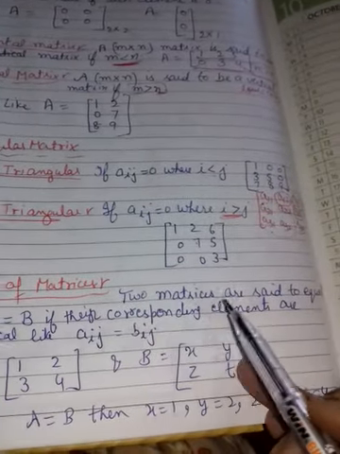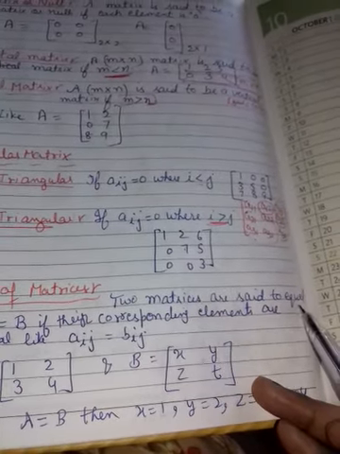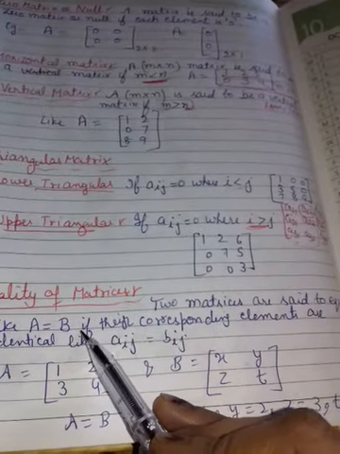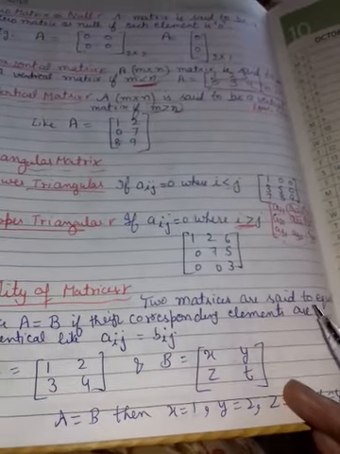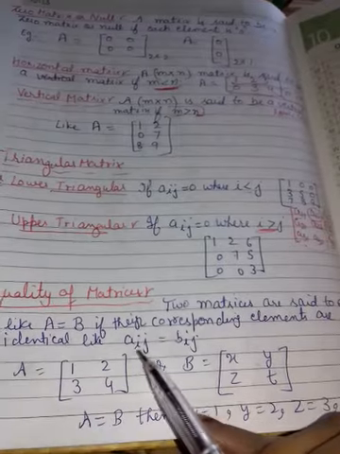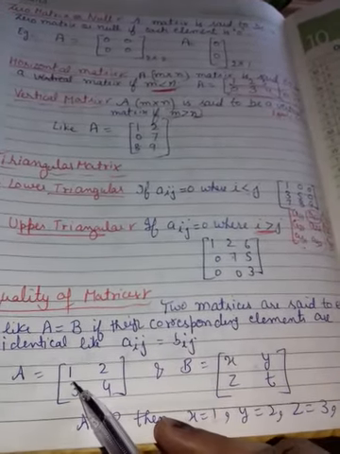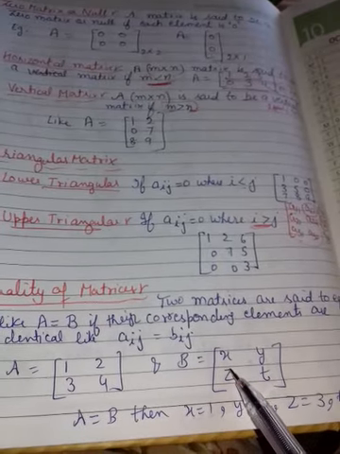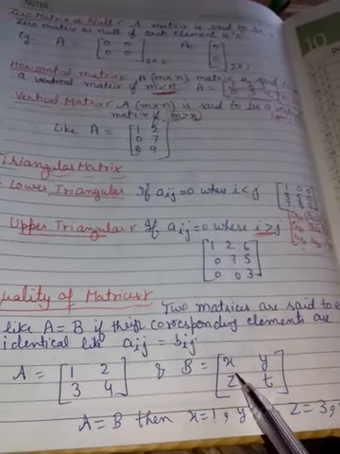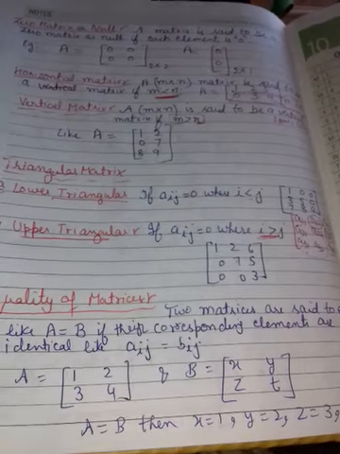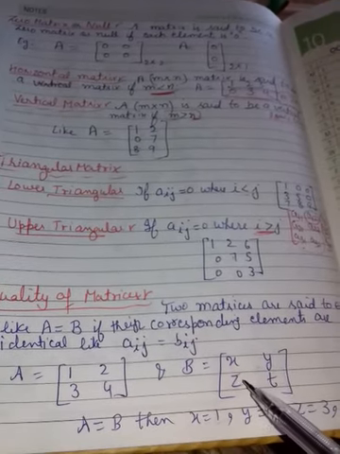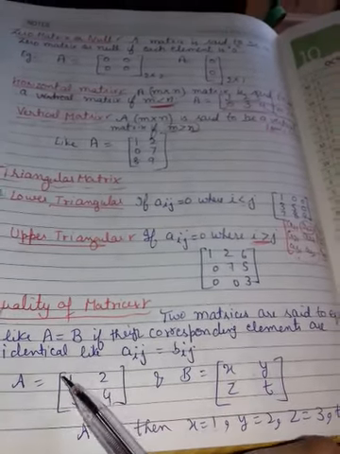Next is equality of matrices. Two matrices are said to be equal, like A equal to B, if their corresponding elements are identical, like aij is equal to bij. Suppose A matrix and B matrix both are given. Yes, this is a more important point: order will be same always. So that's why after that you will equate them.